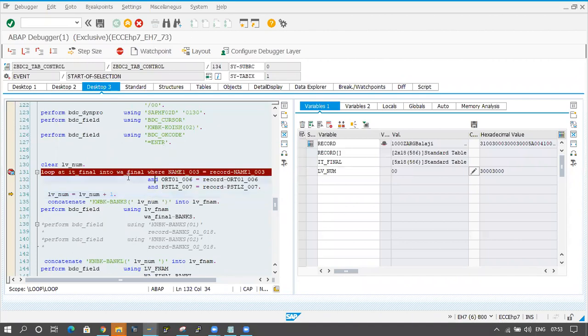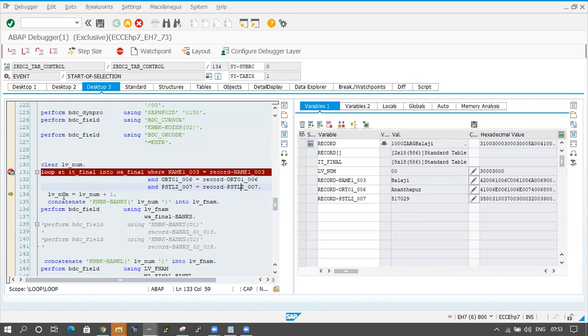I'm looping the IT final and giving a where condition, where name equal to the name in the work area record. For that name I'm looping here, and the city and postal code, whatever city and postal code are coming in the record. So I'm passing these three values, record name, city and postal code, in the where condition of the IT final loop.